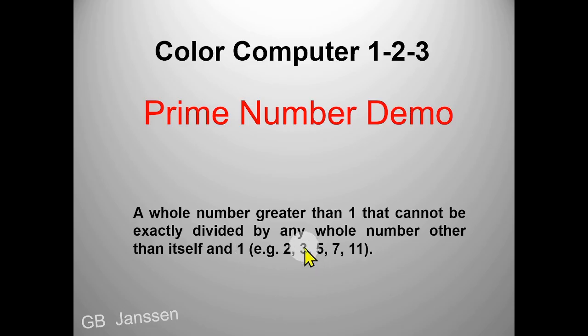3 can't be divided by 2 or 1. 4 is not a prime number, it can be divided by 2. 5 can't be divided by anything. 6 can be divided by 3 or 2. 7 can't be divided by anything. 8 can be divided by 2 or 4. 10 can be divided by 5 and 2, and so on and so forth. Okay, that's what a prime number is.